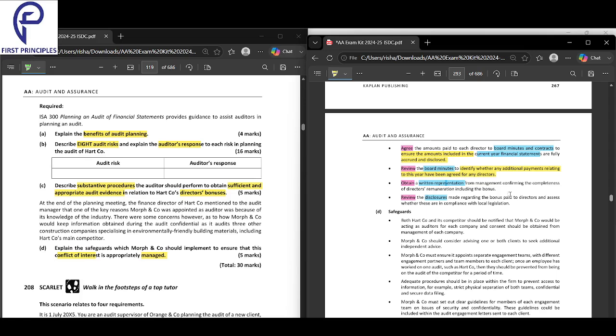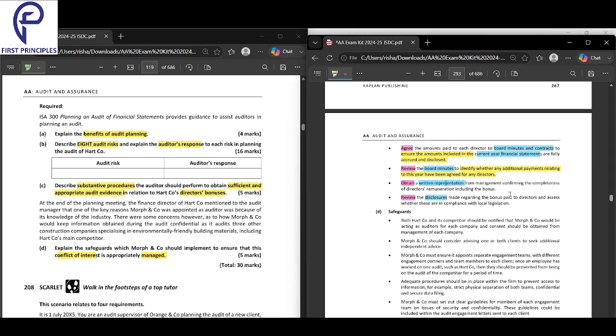Board minutes are all the discussions of the board. So you are reviewing the board minutes. Why am I doing it, sir? What am I looking for? You're looking for whether any additional payments relating to this year have been agreed for any directors. So that is about this.